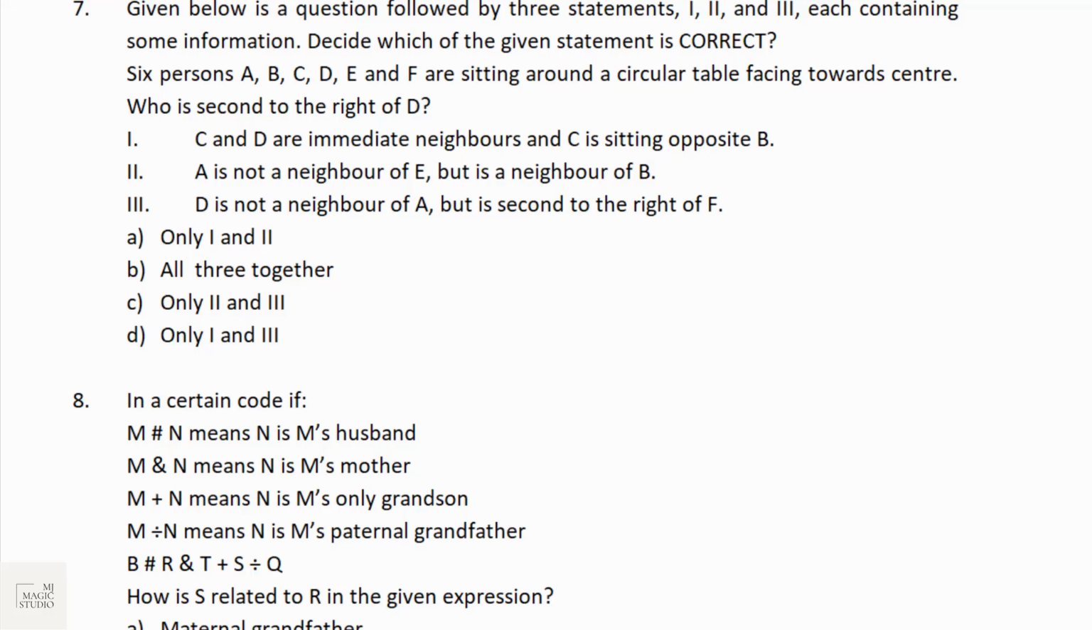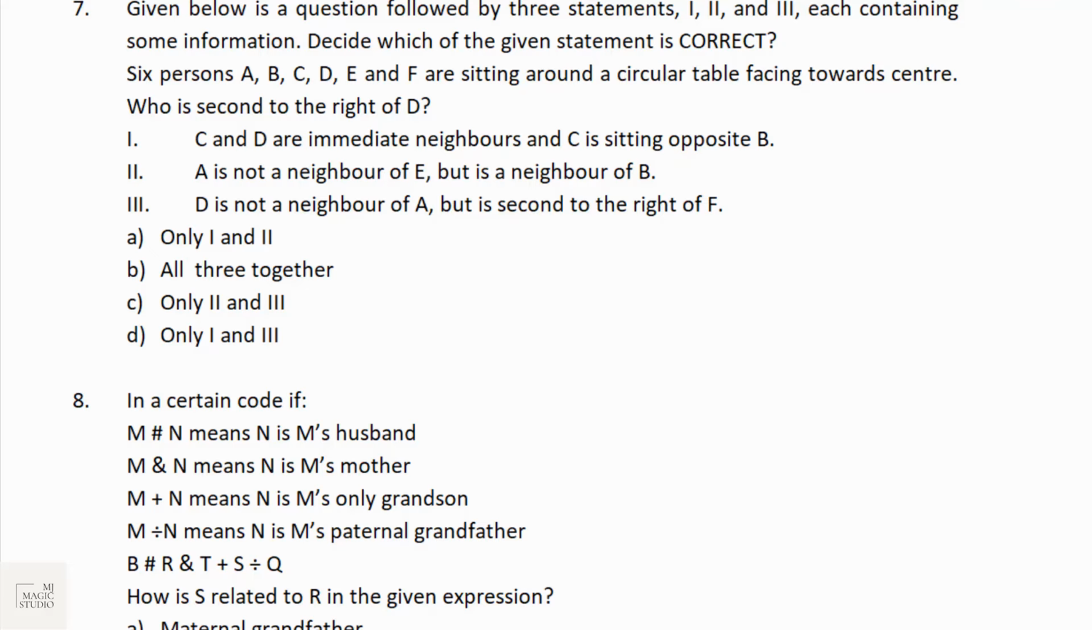Bucket number 7, again of the same type, but here the data sufficiency type is a bit altered. Given question is followed by 3 statements, 1, 2 and 3, each containing some information. Decide which of the given statement is correct.